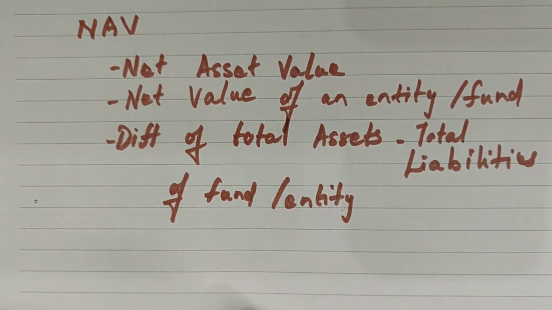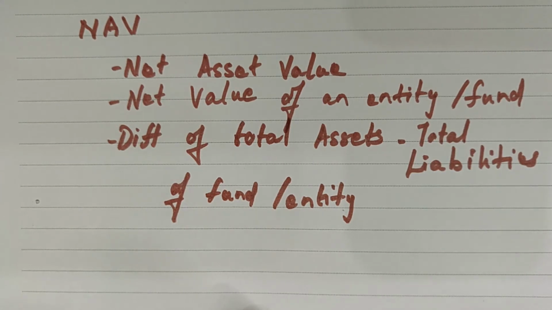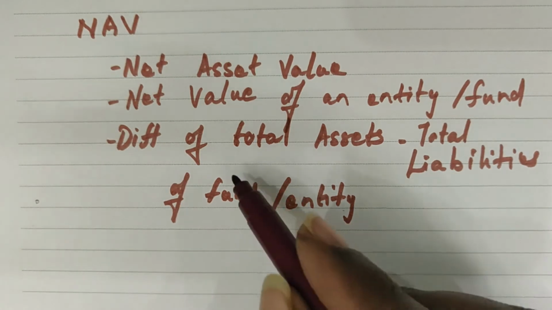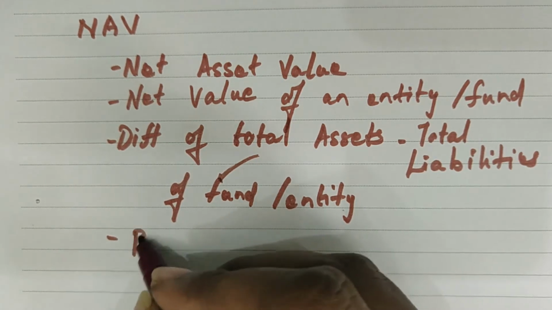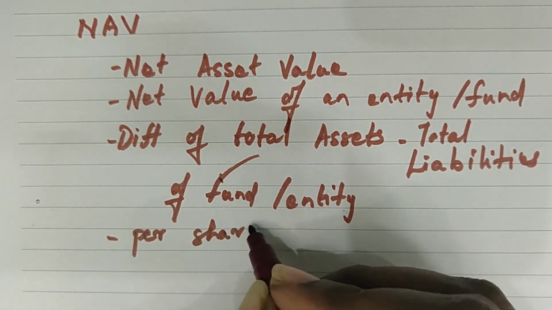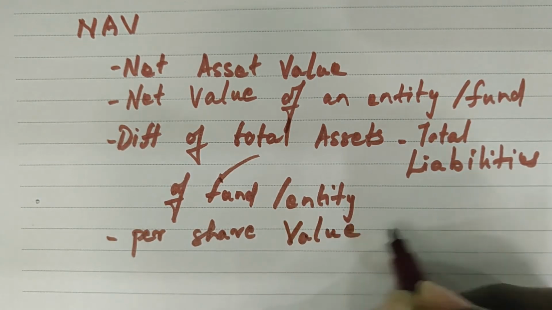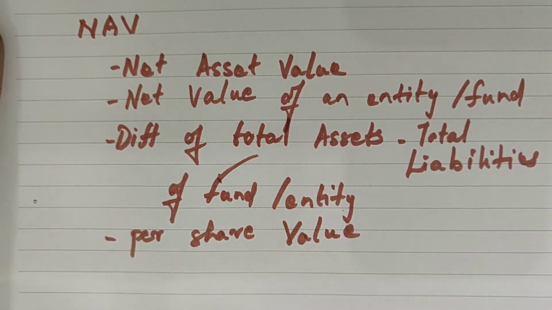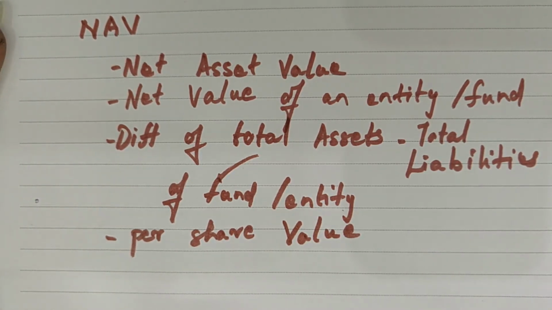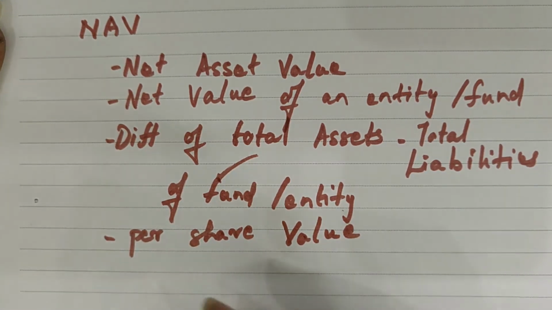So this NAV is commonly used as per share value for funds. Whereas for an entity, it will be calculated on the basis of the firm's book value.